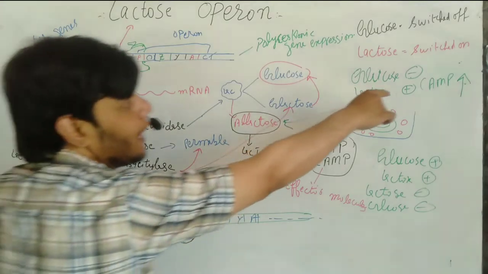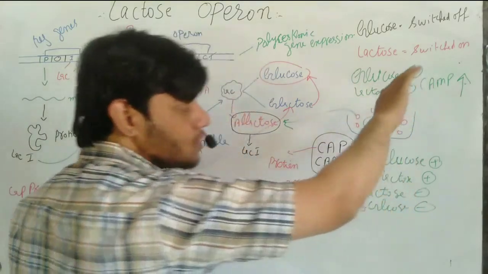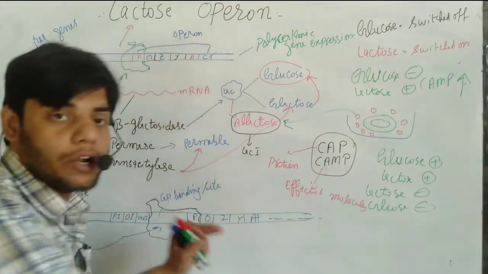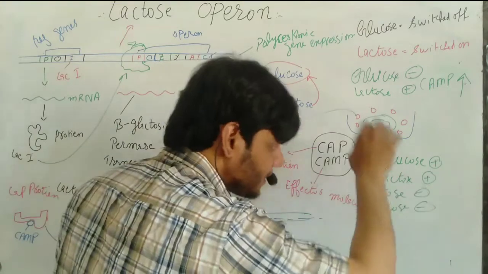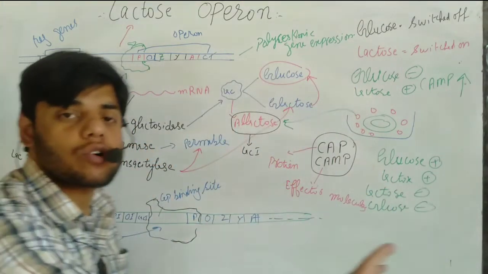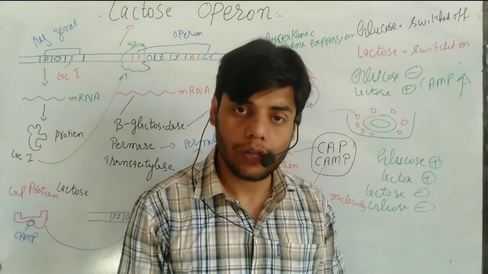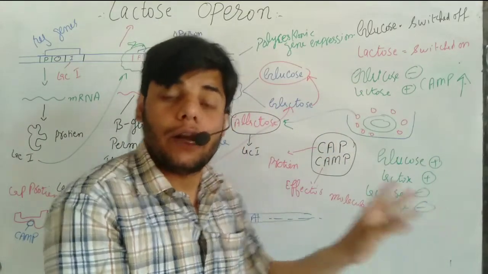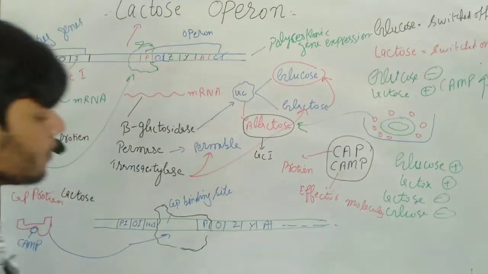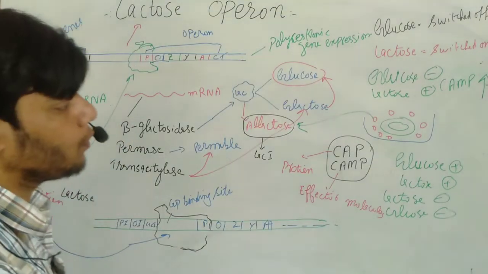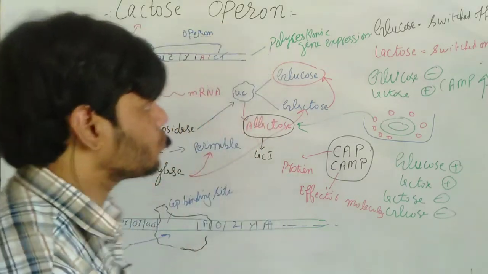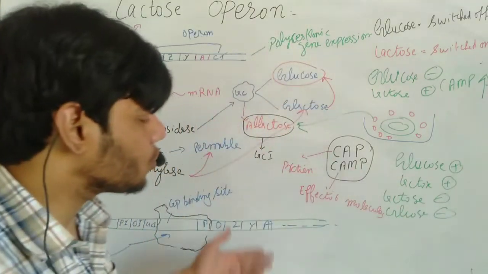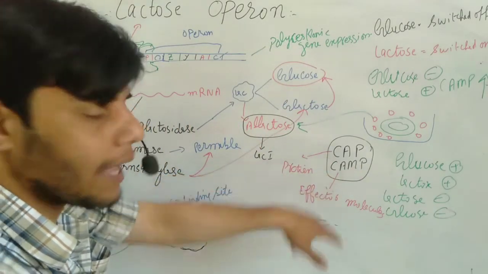It will be switched on or off when either glucose or lactose is present or absent. But if both are present or both are absent, it will be switched off. Okay? But if any one of them is present or absent, it will be switched on or switched off. So that's all about the lactose operon and how it is switched on and switched off by glucose and lactose. And we also talked about how it is switched on and switched off by this CAP-cAMP complex.